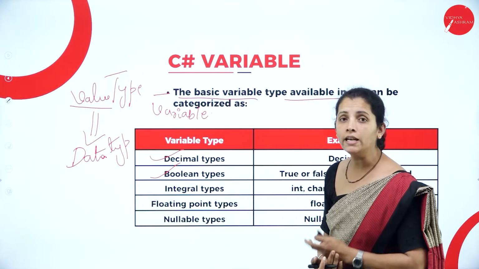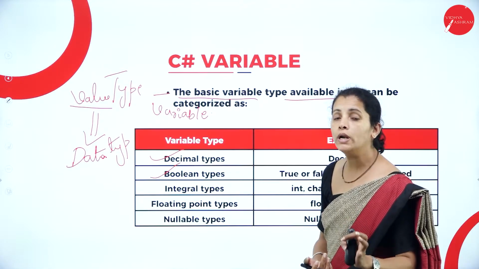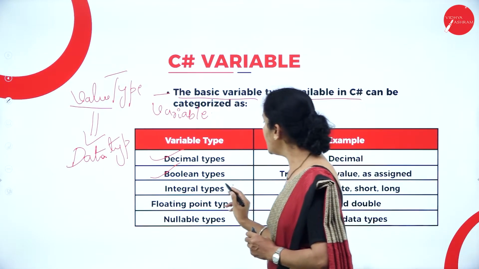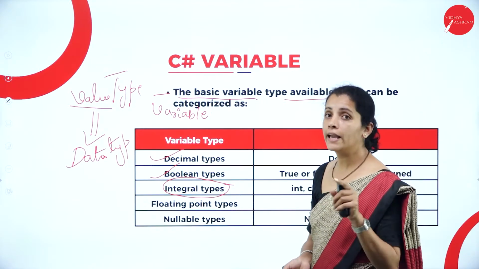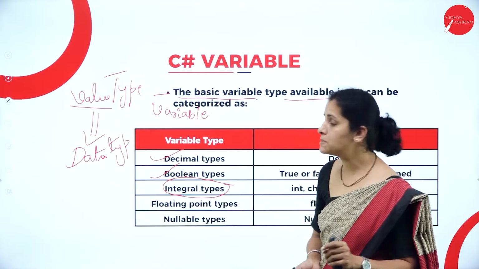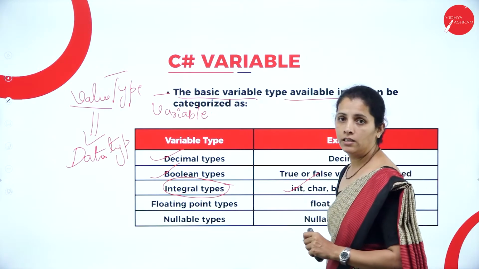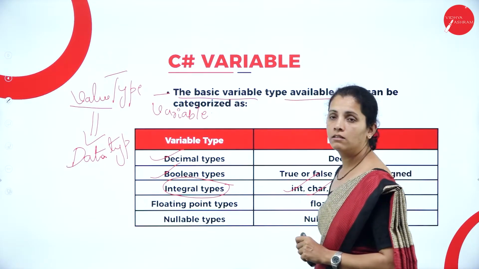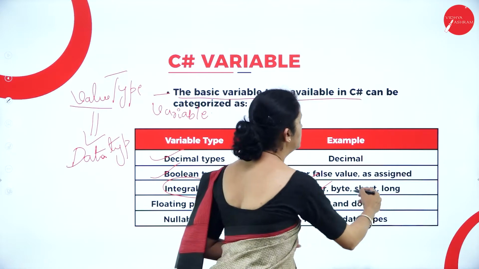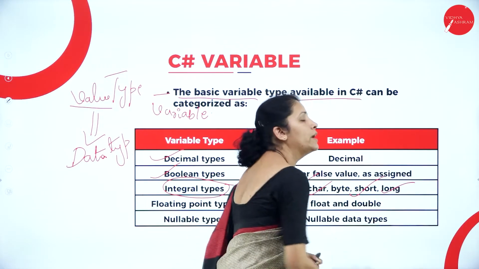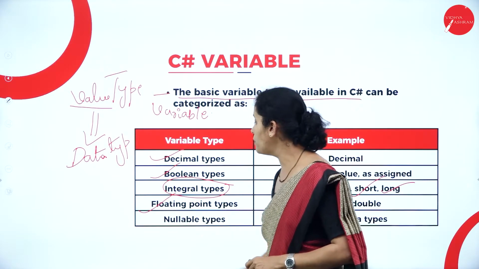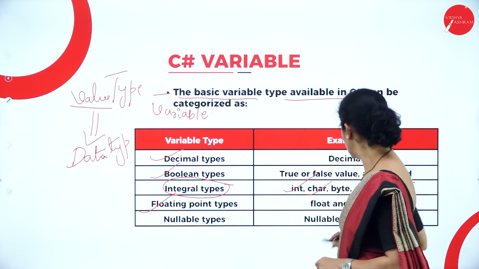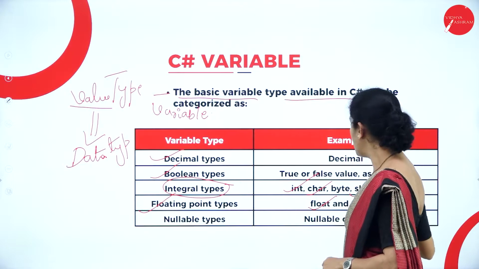If I want to represent only integer type, then I can go with integral types, and examples of integral types are int, character, byte, short, long, etc. Along with that, I have floating point types, that is float and double.